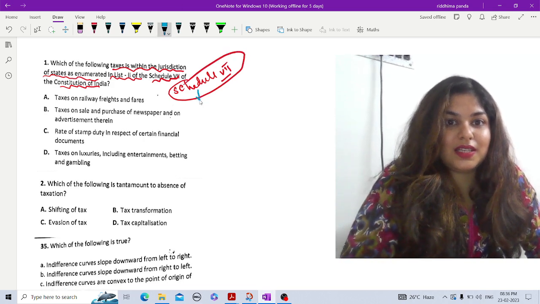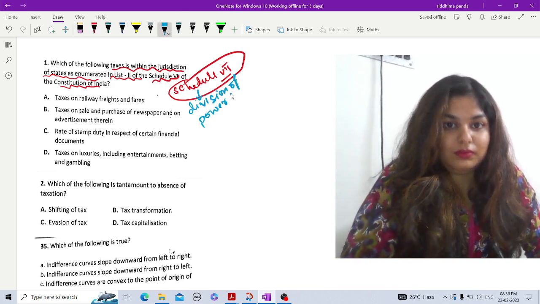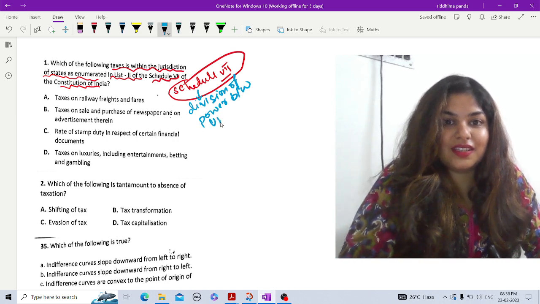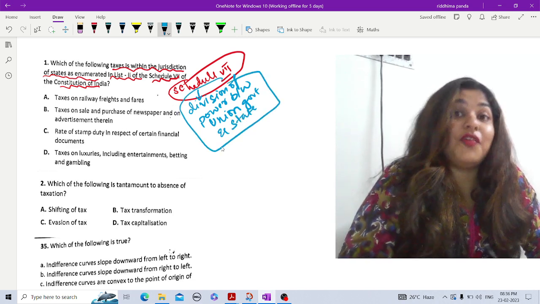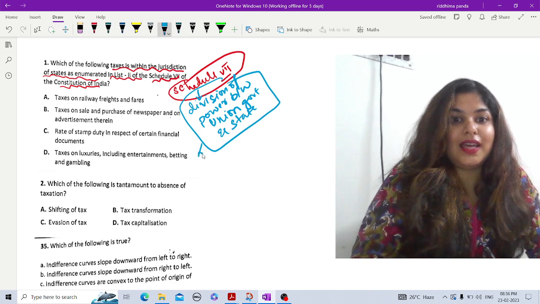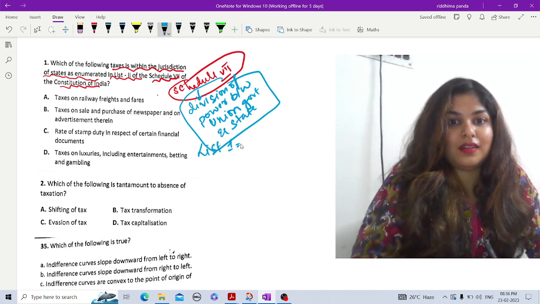So this is basically distribution, or you can say division of power between union government and state, okay? And for that there are three lists. So that is list 1, union.